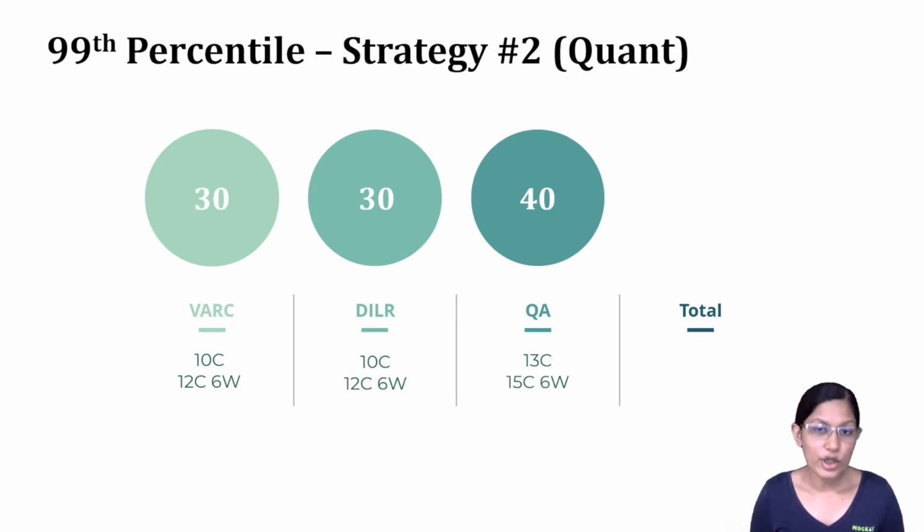Now for you to get 40 marks in quant, if you do 13 questions and you get them all correct, that's 39. You can do about, let's say, about 20 questions. So if you get 15 of them correct, that's also going to get you above the 40 marks, right? So somewhere here is what you need to get.